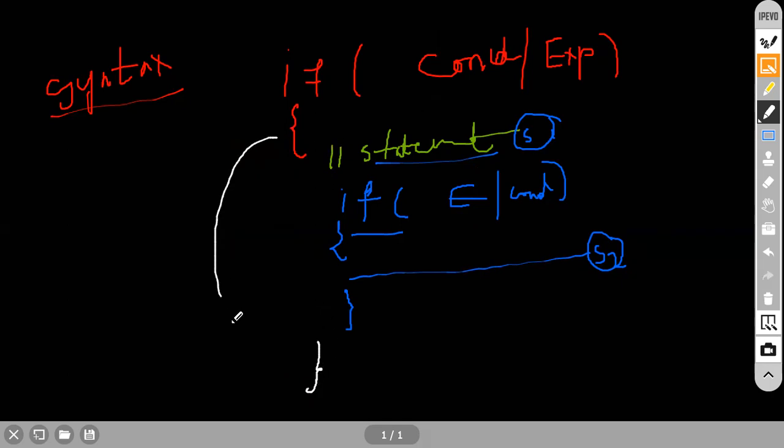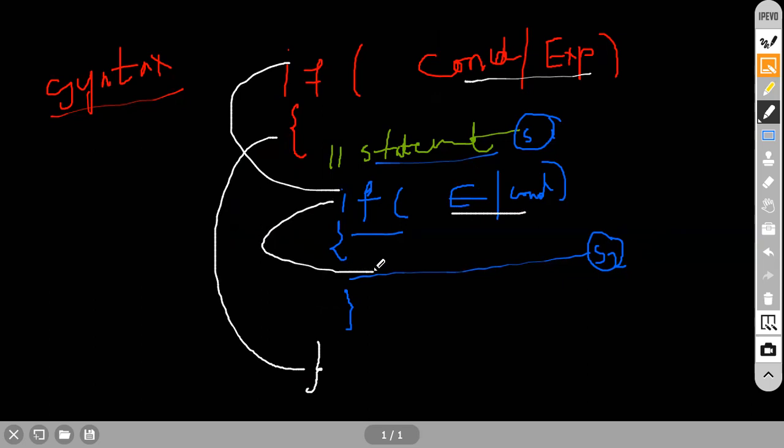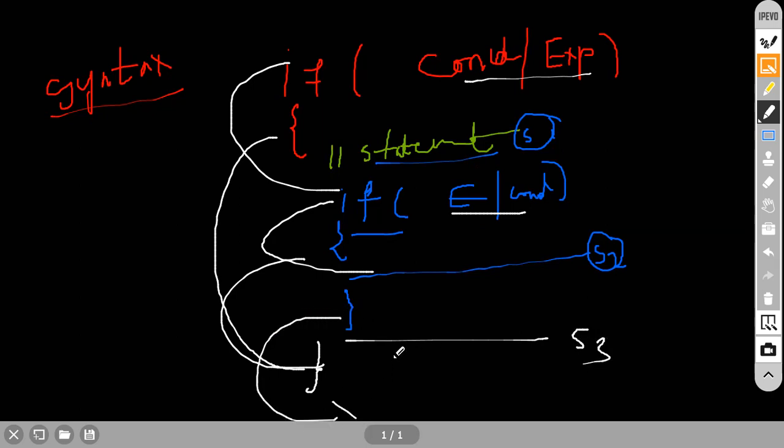These are the two important things we need to understand, because if you understand this one, it is very easy to understand the switch statement. These are all related. So here, if this condition is true, go inside. Here one more if block you will find. If this condition is true, go inside and execute, finally come out. That's it, over. If you write any statement here, it will execute this one also, S3. After that, it will come out. That's it, nothing else. This is what exactly will happen.